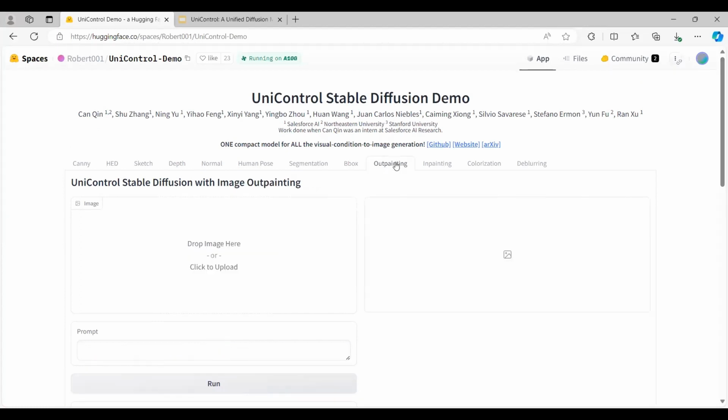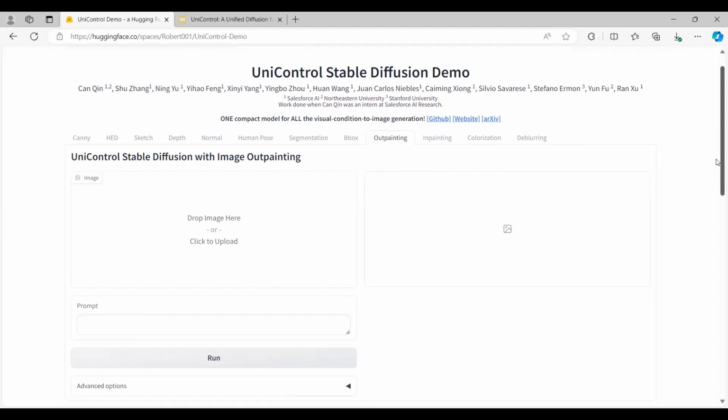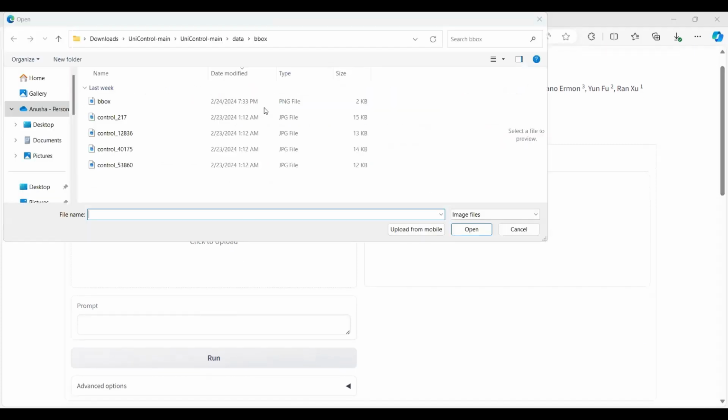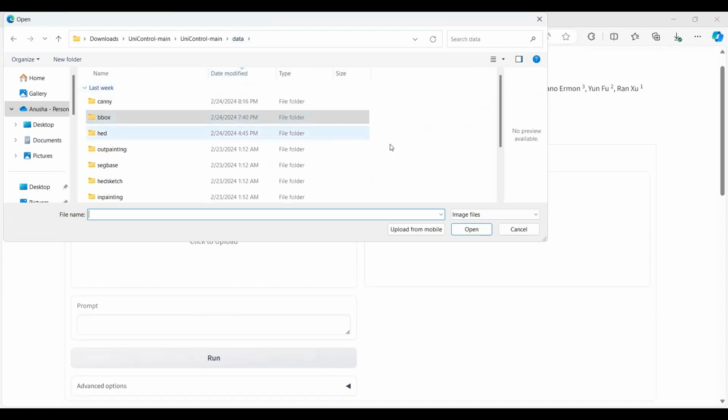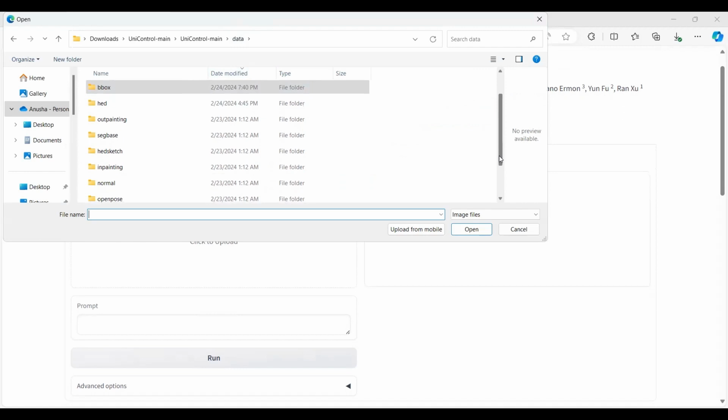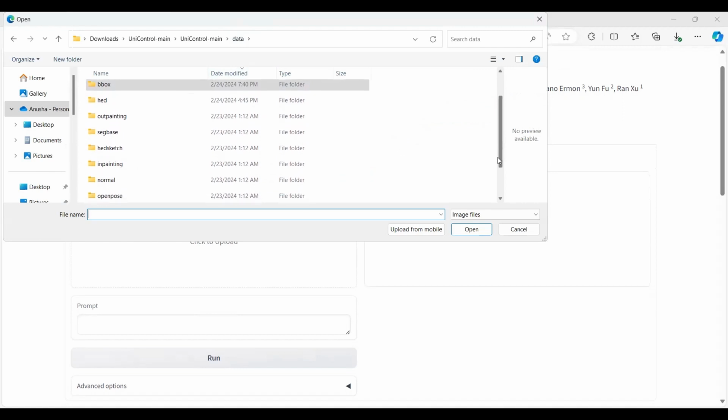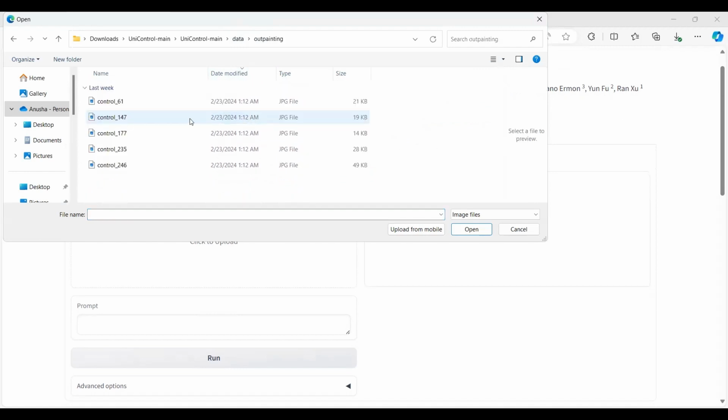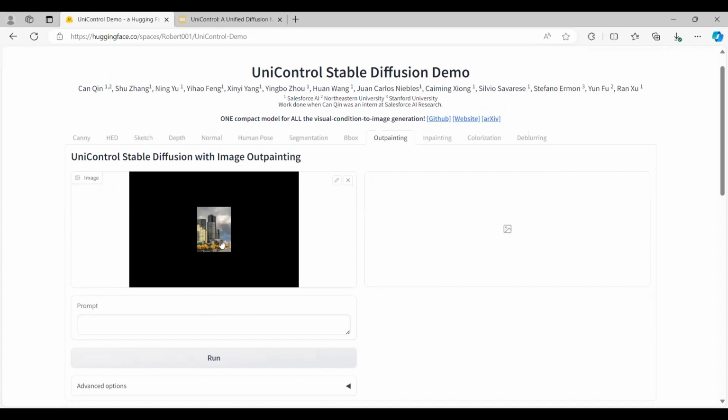So the next is the outpainting. Outpainting is something like it'll have something on top of an image. So just think of a patch that is present on top of an image. So I'm going back to outpainting here. It's kind of enlarging, to be specific. So I'm just opening this. We just have to outpaint it.